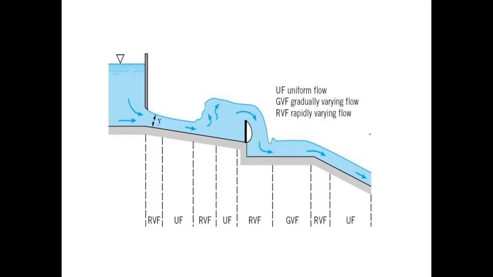UF means uniform flow, GVF means gradually varying flow, RVF means rapidly varying flow. Here you are observing rapidly varying flow, where the slope suddenly changed. Here also gradually varied flow, where the slope changes over a total length. Here you can see uniform flow. Okay, so this is the picture.